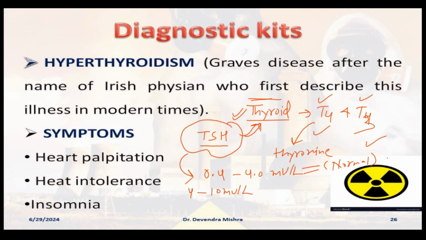When this happens, your thyroid gland is not functioning very well, but this is the condition of very mild hypothyroidism. And when the value of your TSH hormone is greater than 10 milli-unit per liter, that means you are suffering from very severe hypothyroidism.